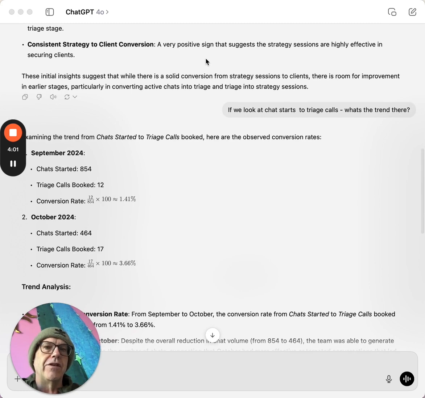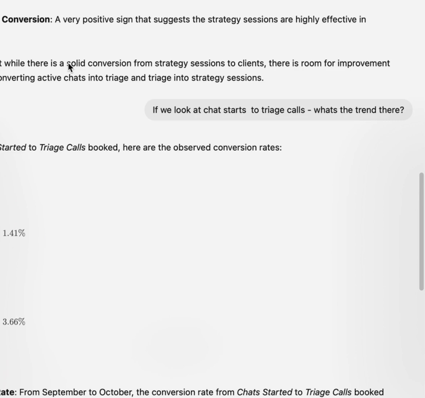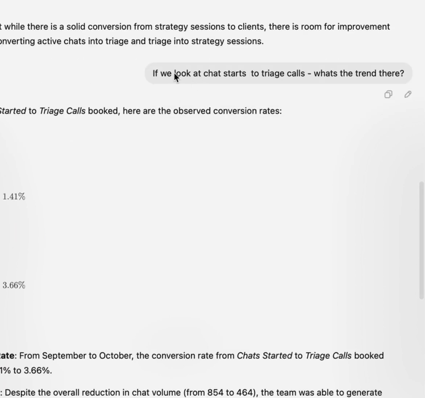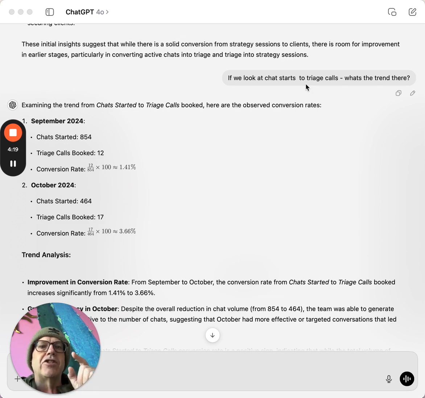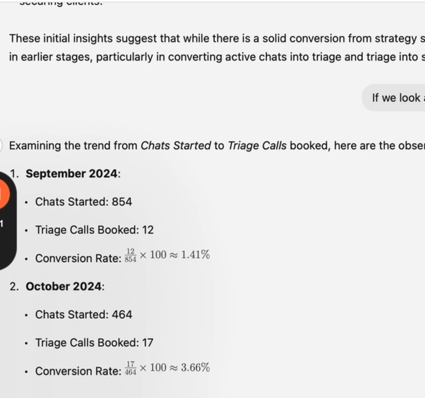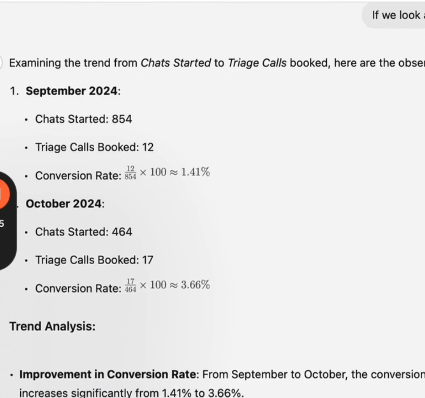So I was looking for positives as we saw in prior examples like the tutoring example. So I just said, okay, thank you. If we look at chat, as I recall, because I was on the call, I didn't actually read any of that stuff first up. Really what I want to have a look at is chat starts to triage calls. Whatever the action point of sell by chat, that's the key metric we want to look at.